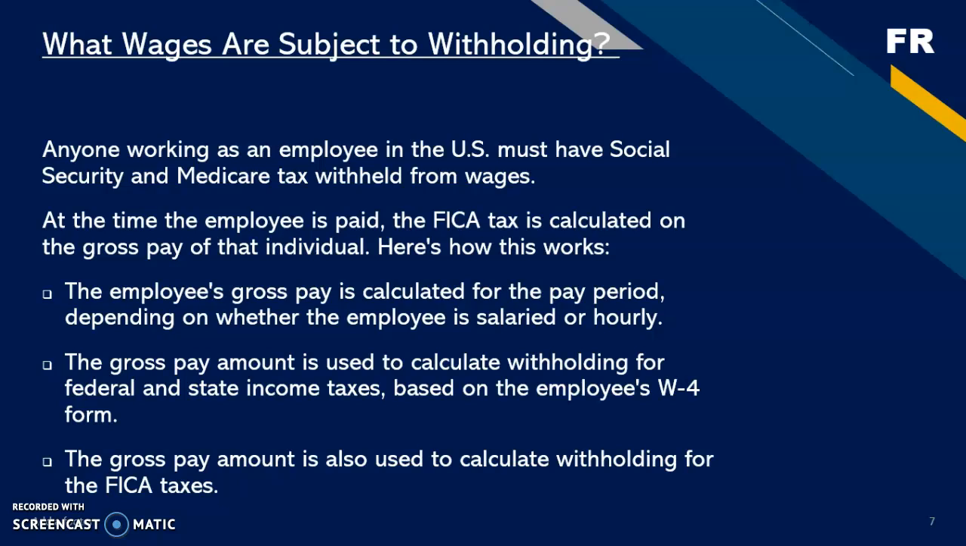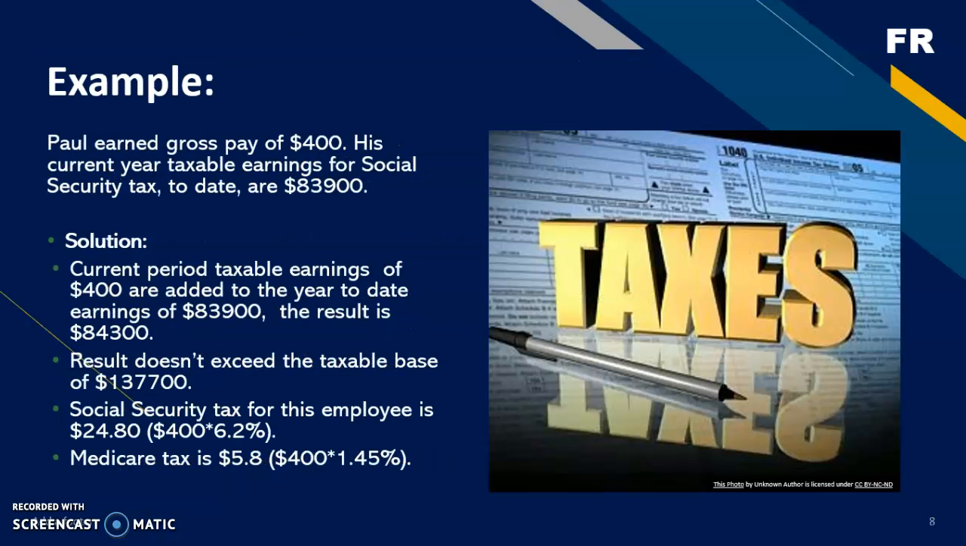Here is how it works. The employee's gross pay is calculated for the pay period, depending on whether the employee is salaried or hourly. The gross pay amount is used to calculate withholding for federal and state income tax based on the employee's W-4 form. The gross pay amount is also used to calculate withholding for the FICA taxes.